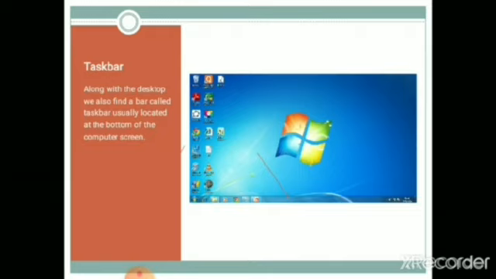Afterwards, the second thing is taskbar. Along with the desktop, we also find a bar called the taskbar, usually located at the bottom of the computer screen. The taskbar is divided into 3 parts. We can see this on the next slide.